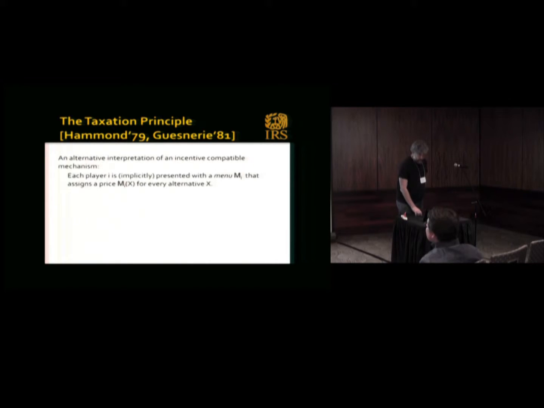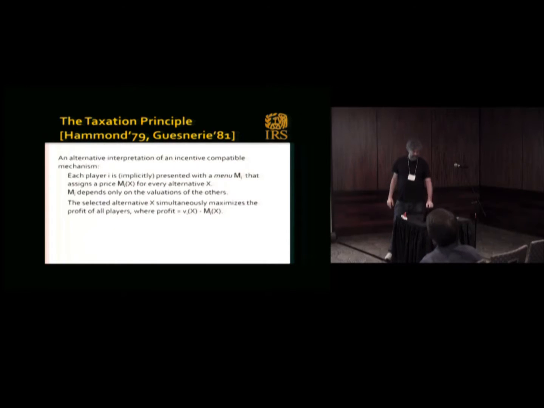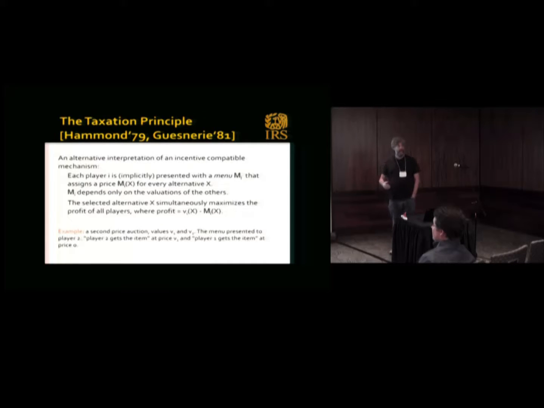Because it's difficult to understand incentive-compatible mechanisms, we actually have a very easy characterization of them. The characterization is what's called the taxation principle, which basically says that any incentive-compatible mechanism is equivalent to the following form. Each player is presented with a menu of alternatives: you can have this as the output if you pay this, you can have that as the output if you pay that. Each one of the players is presented with such a menu, and that menu is only a function of what the other players do.